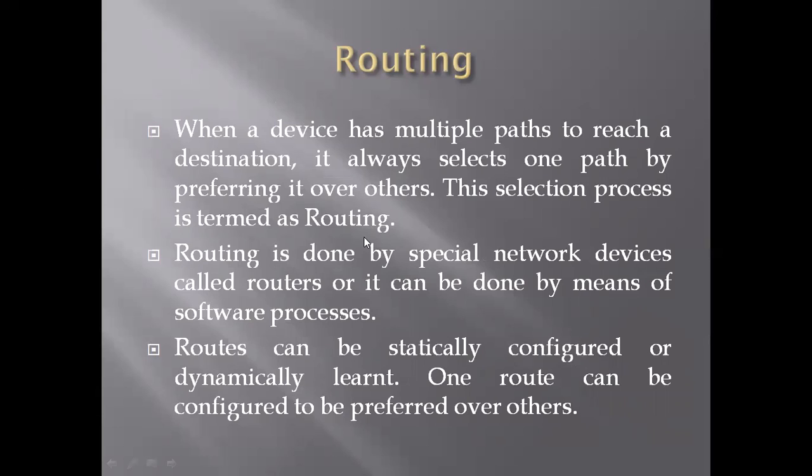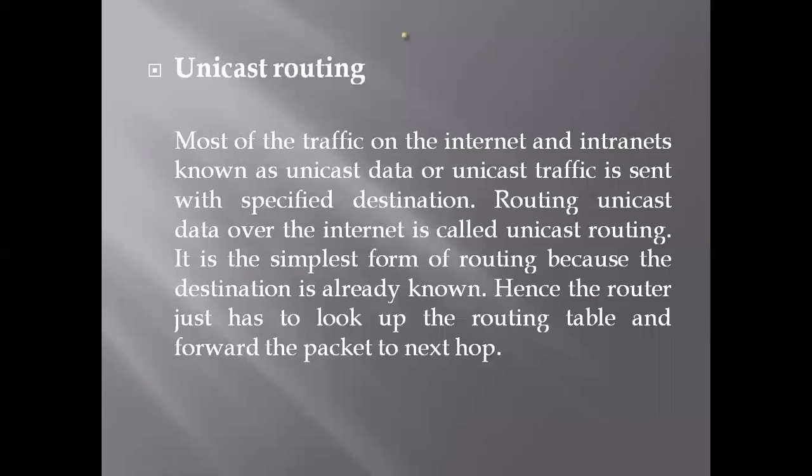So in routing, we go from source to destination, as we all know, but we consider only that route that is short and less time consuming. Routes can be statically configured or dynamically learned. One route can be configured to be preferred over others. So routing is of three types: unicast routing, broadcast routing, and multicast routing.